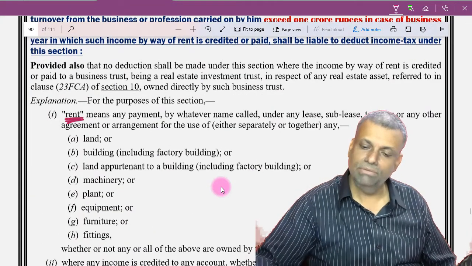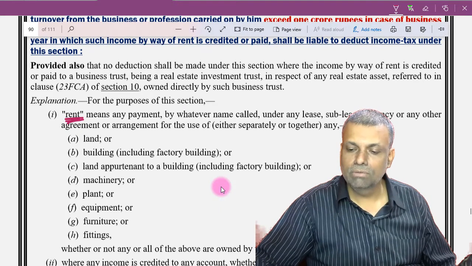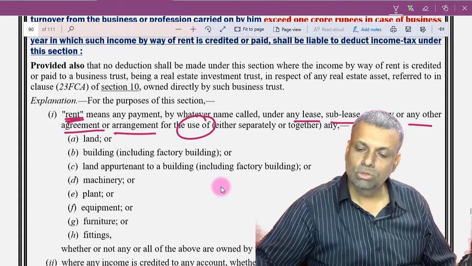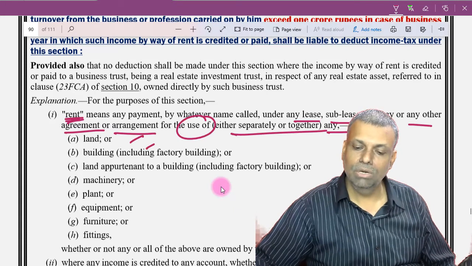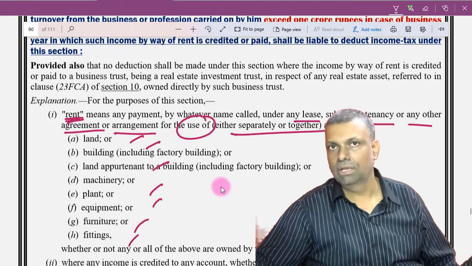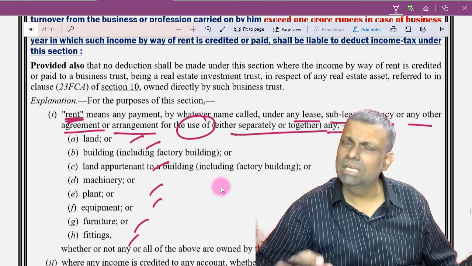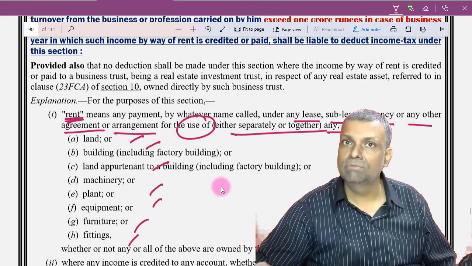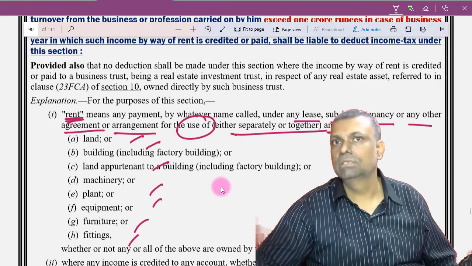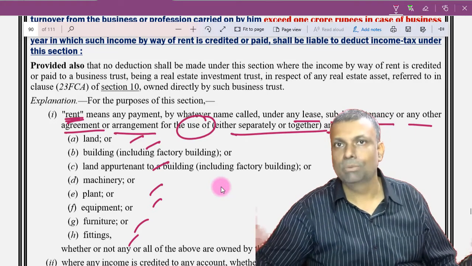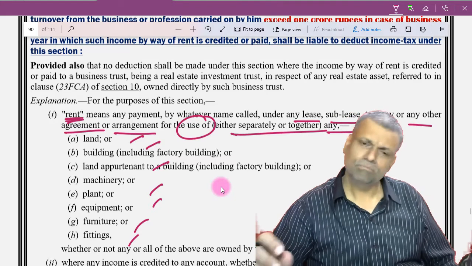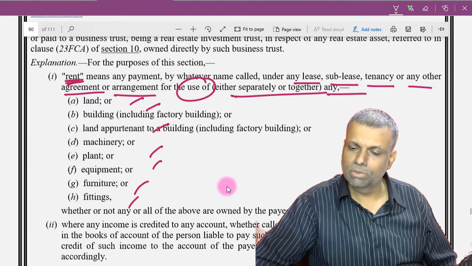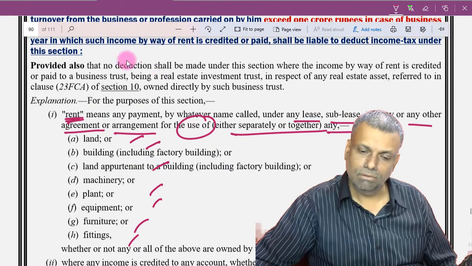See, rent means the payment, by whatever name called, for lease, sublease, tenancy, or any other agreement or arrangement for the use of either separately or together any land, building, machinery, plant, equipment, furniture, fittings, everything. So it is a rent of practically immovable property, land, building, plant and machinery, furniture and fixture. All the types of rents are covered in this particular category, subject to the basic limit which is provided by the section itself. So this is first of all the meaning of the rent.